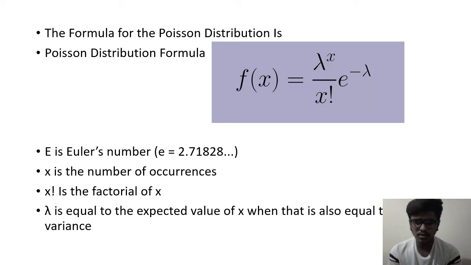Let us see once more. f of x equal to lambda power x by x factorial into e power minus lambda. As we know, e is Euler's number, x is the number of occurrences, x factorial is the factorial of x, and lambda is the expected value of x, which is equal to the variance. This is about the formula of the Poisson distribution.